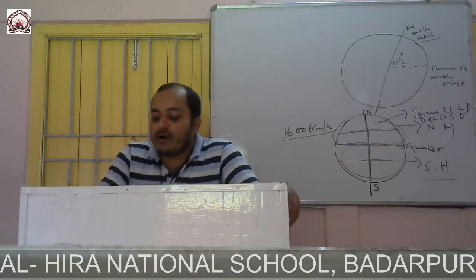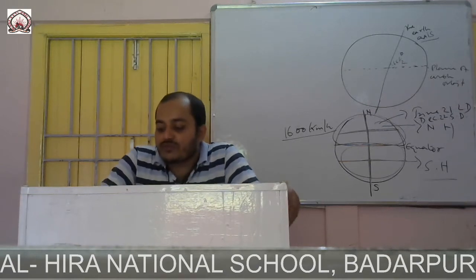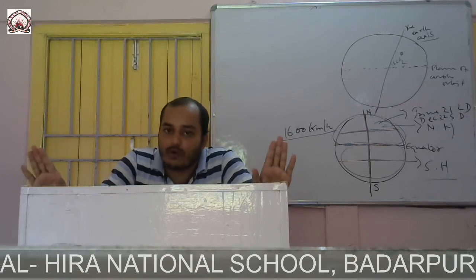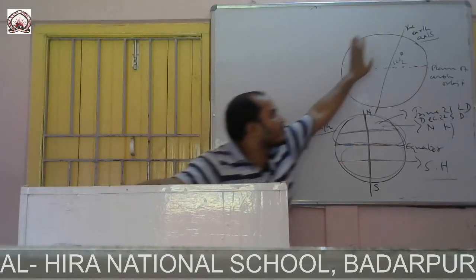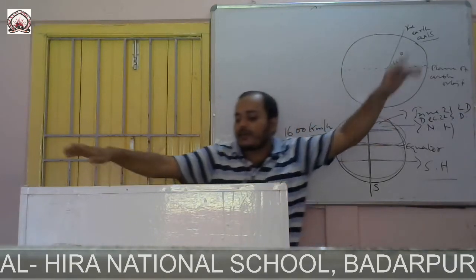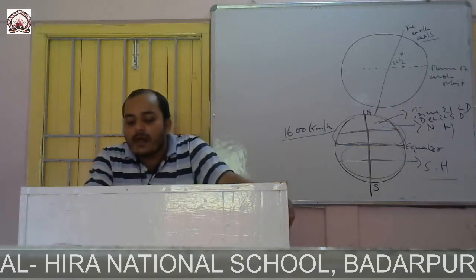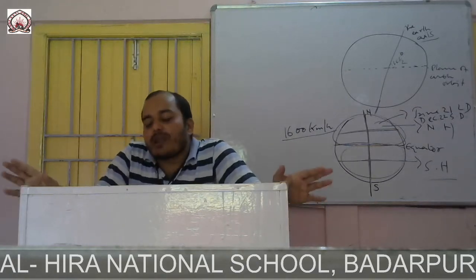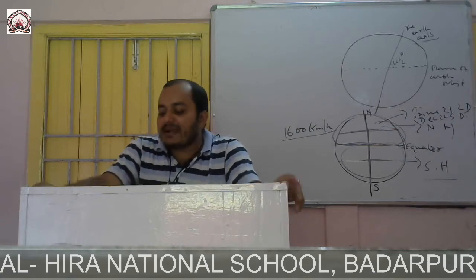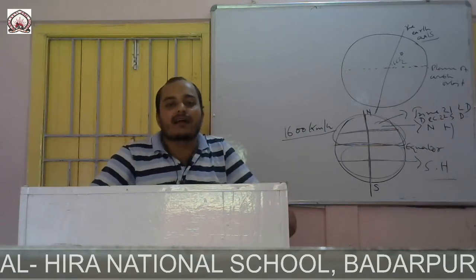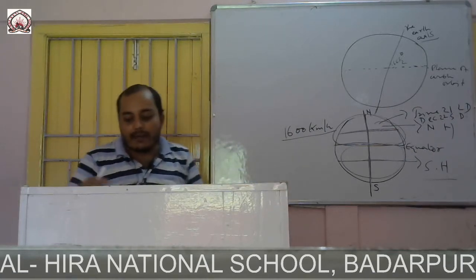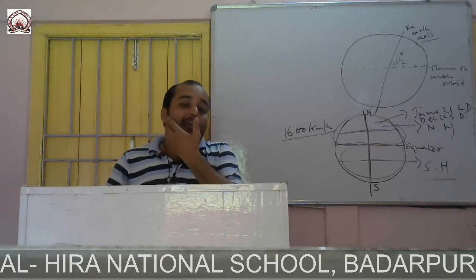While revolving around the sun, the Earth follows a fixed path. It is known as orbit. The Earth revolves around the sun at a tremendous speed of 1 lakh kilometer per hour.